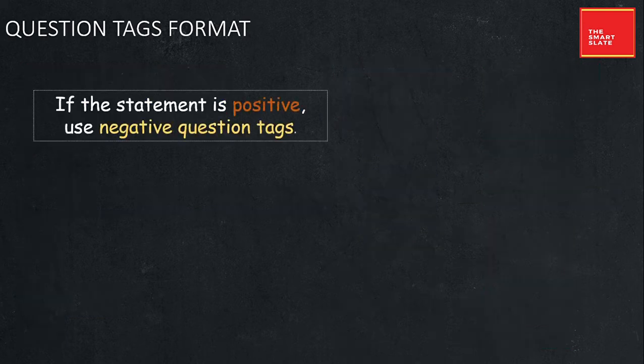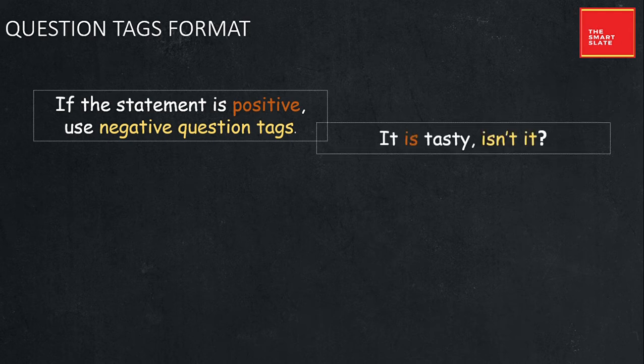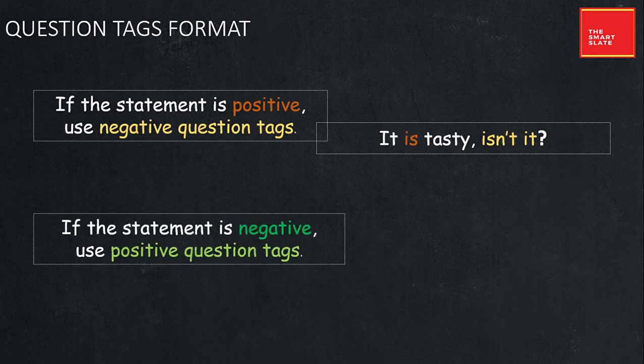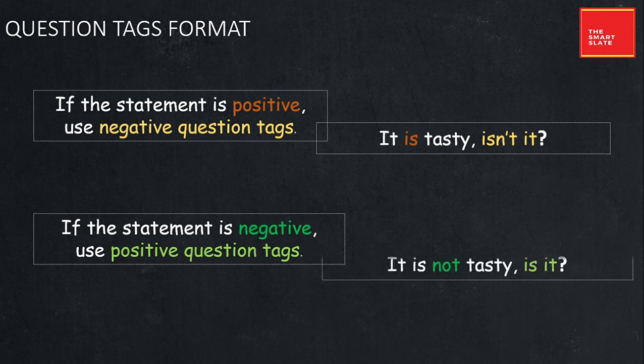So if the statement is positive, you have to use the negative question tags. This is the rule, okay? It is tasty, isn't it? And the opposite form here is, if the statement is negative, you have to use the positive question tag. That is, it is not tasty, is it? So the tag questions are usually formed on this rule.